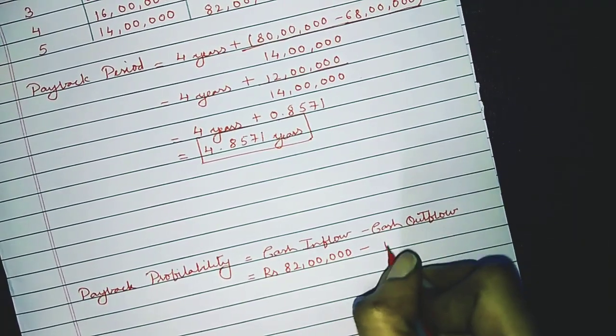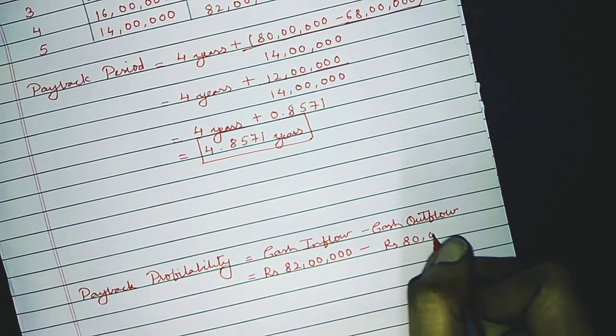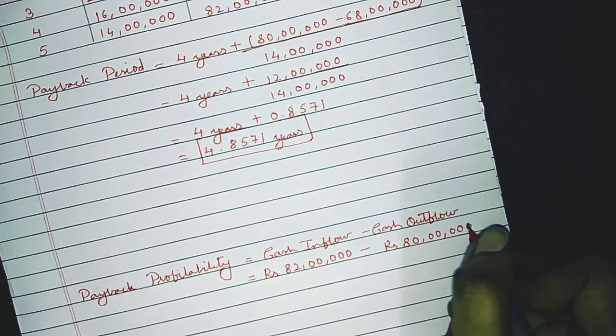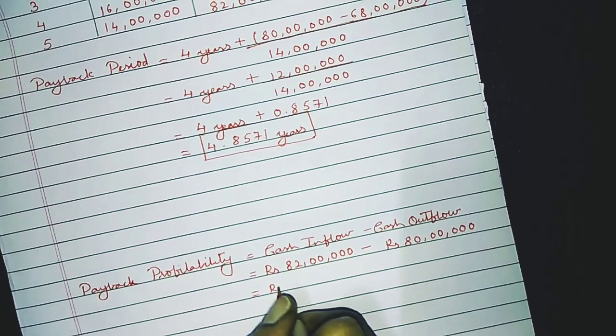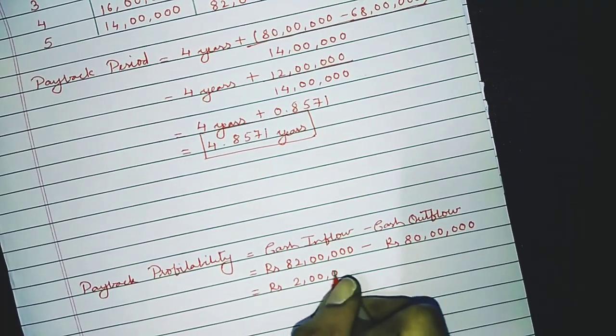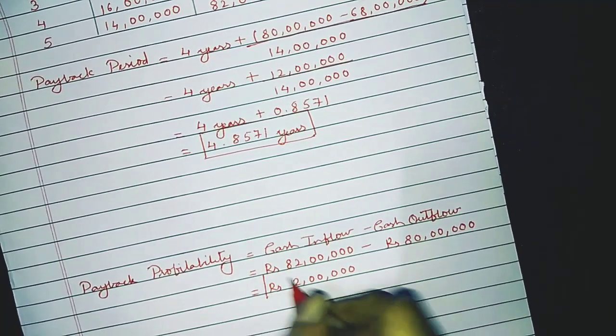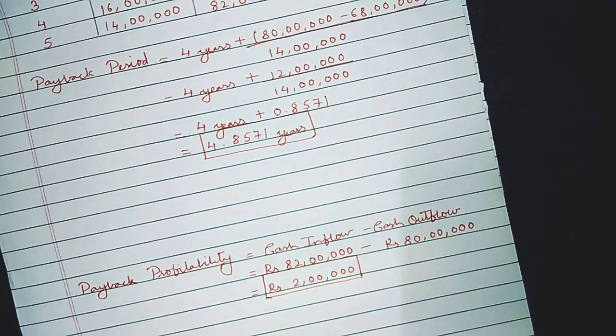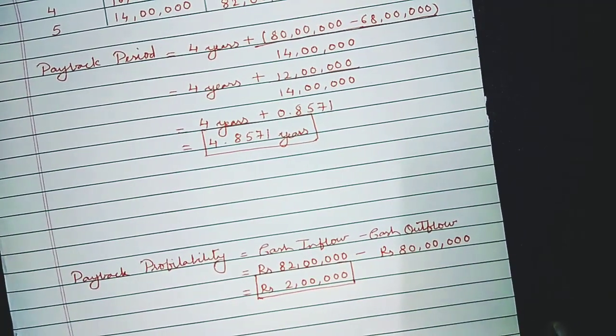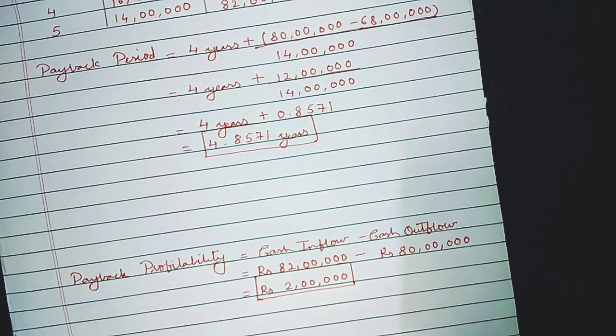And the cash outflow, that is your initial investment, is rupees 80 lakhs. So 82 lakhs minus 80 lakhs, we have a payback profitability of rupees 2 lakhs. Again we are going to make a box over here. So that's it, this is very easy, guys.